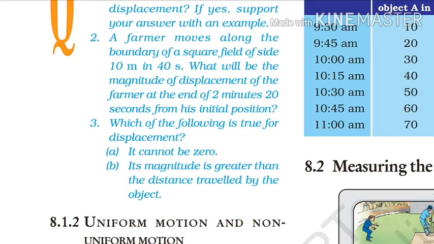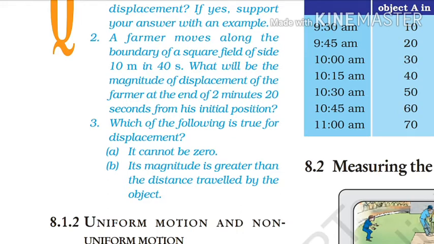When an object moves from its initial position, the magnitude of the distance always increases. When the object moves from its initial position in the forward direction, the displacement increases. But if the object returns back to its initial position, then the displacement decreases continuously.